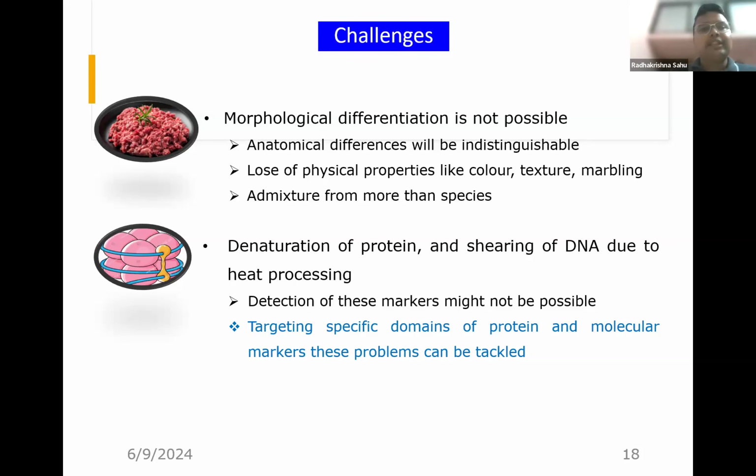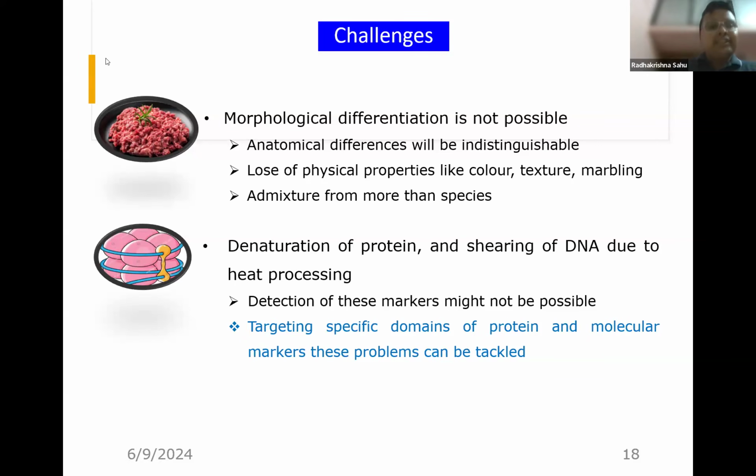There is loss of physical properties like color, texture, and marbling pattern, and there are every chances that there may be admixture from more than one species. If we are seeing 100 gram of minced meat of goat, there are chances that 10% will be made up by maybe chicken, or there are every chances that 15% adulteration of sheep is there.